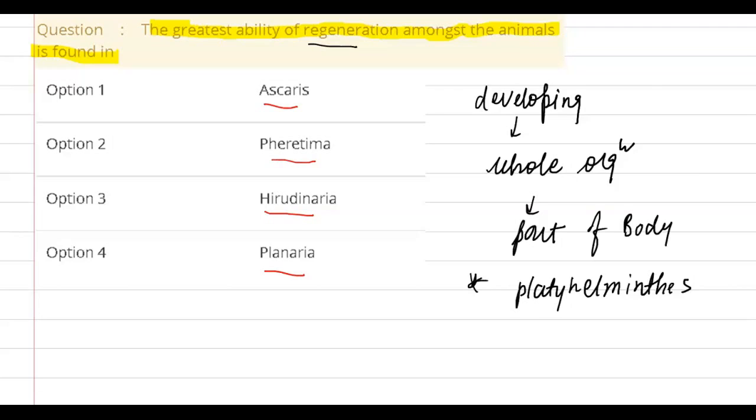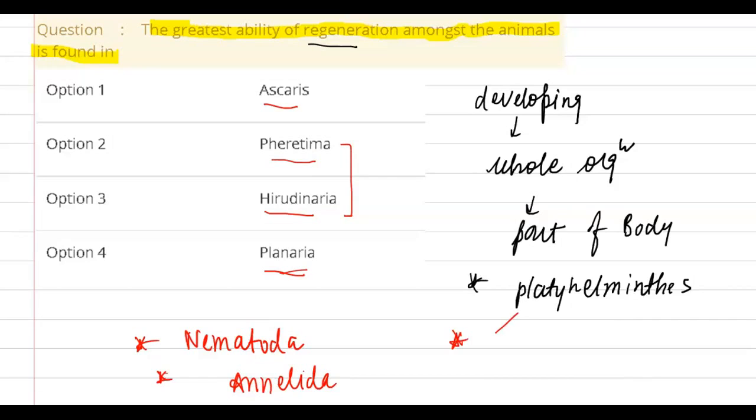So Ascaris is from the nematodes. So option A is not the correct answer. Ascaris is from Nematoda, and Pheretima and Hirudinaria are from the phylum Annelida. So these two options are also not correct. And the last option is Planaria. Planaria is from the Platyhelminthes, and this is the correct answer.